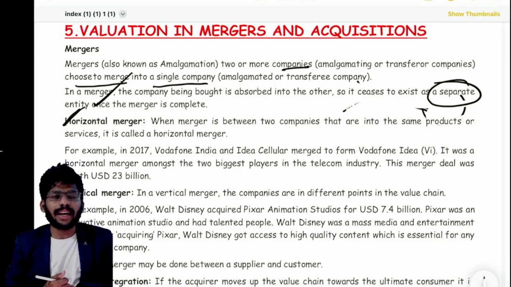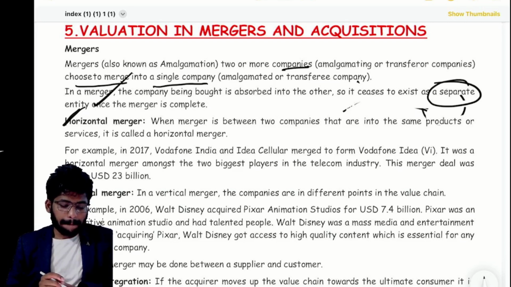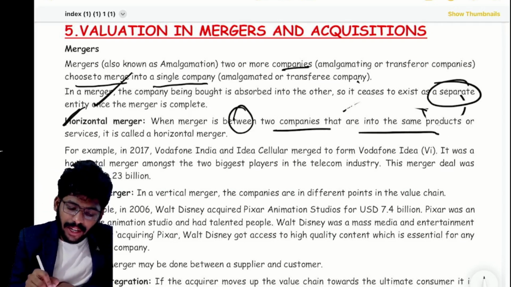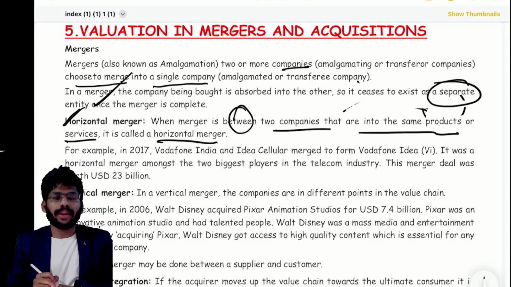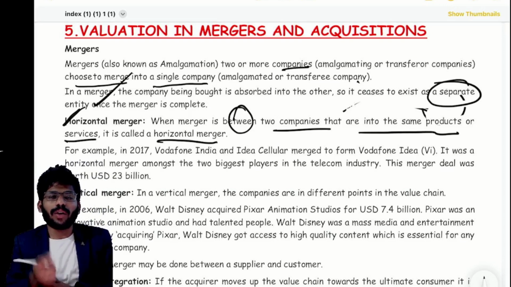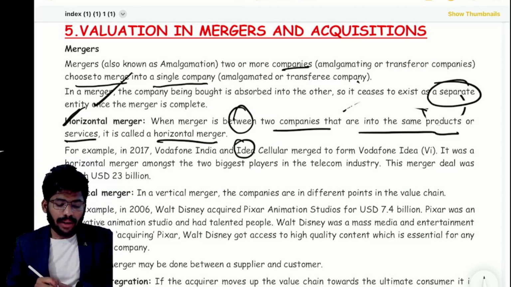I am a textile company and I want to acquire another textile company. When a merger is between two companies in the same products or same services, it is a horizontal merger. Example, Vodafone Idea. You already know about that. In 2017, Vodafone and Idea merged.